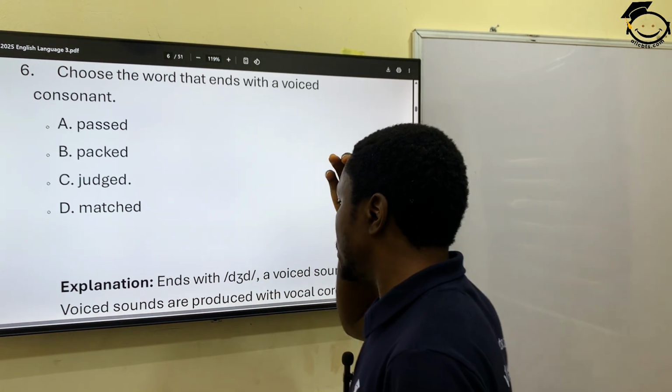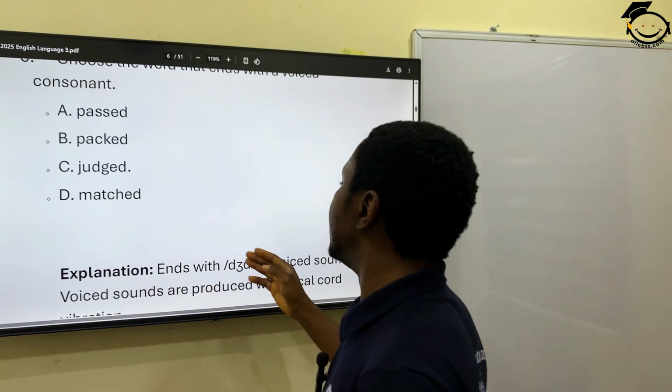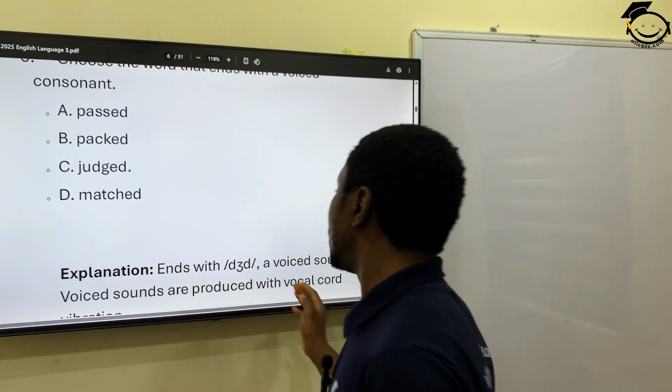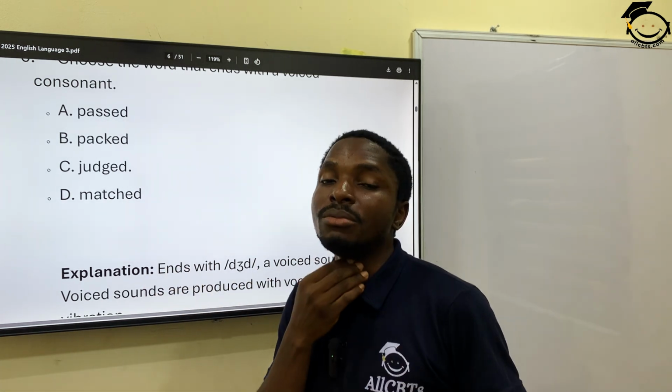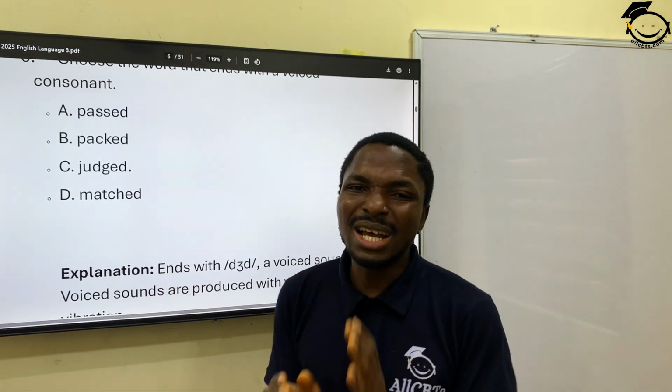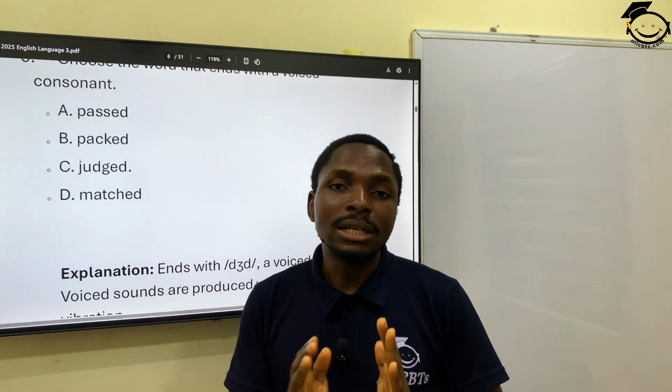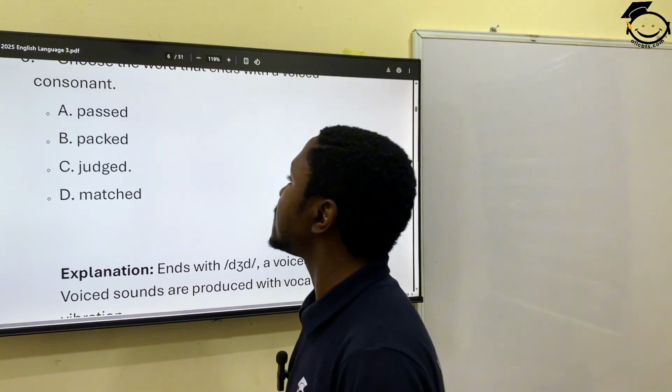So okay, let's see the little explanation I have here. Voiced sounds are produced with vocal cord vibration. So there will be a vibration if it is a voiced sound. So that's a distinct way you can separate between voiced and voiceless sounds.